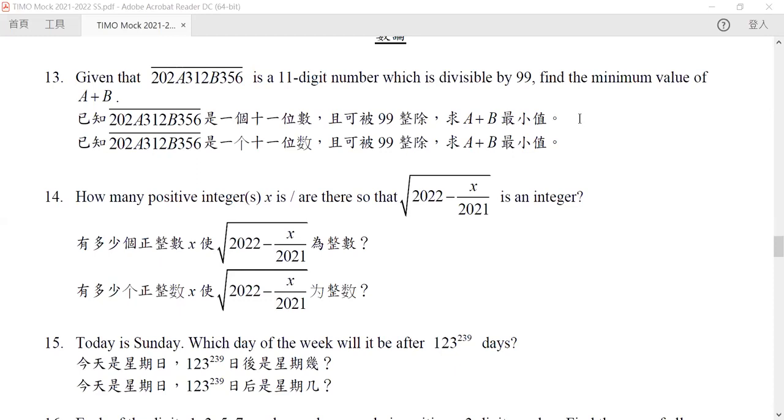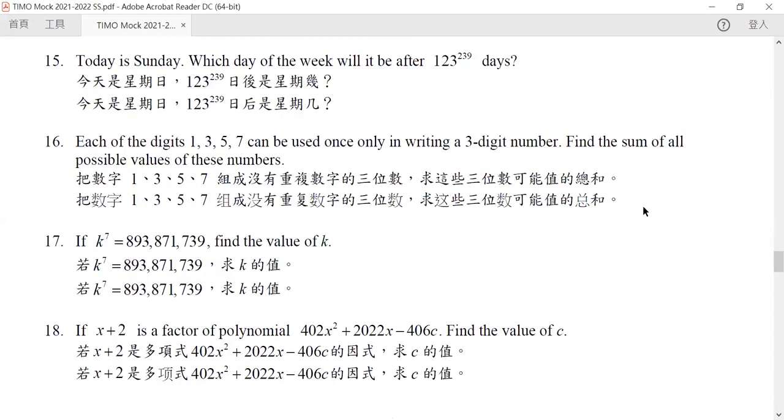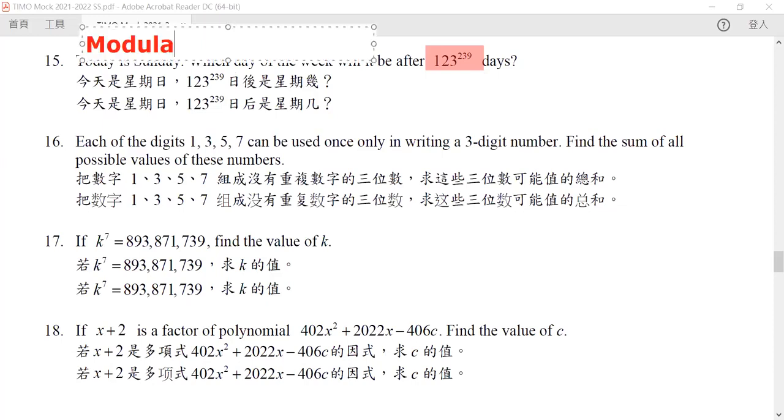Okay, so let's go to our question 15. Just like what we have discussed before in the previous question, all we need to do is figure out what the remainder is when it is divided by 7. But in here, we would like to use our most important tool for this kind of thing, which is modular arithmetic. Modular arithmetic will have some notation like this.